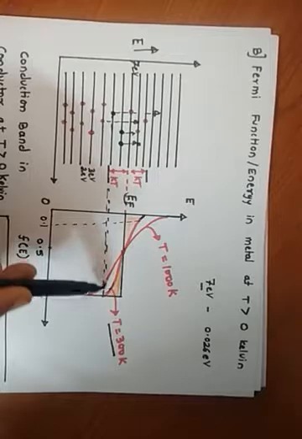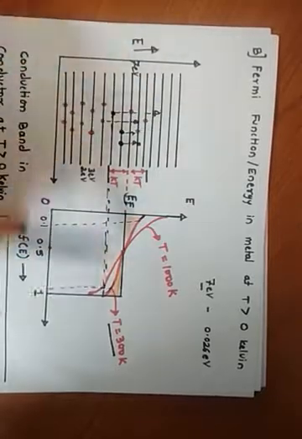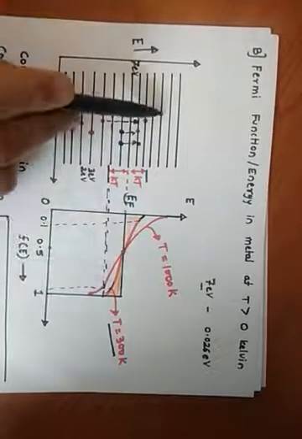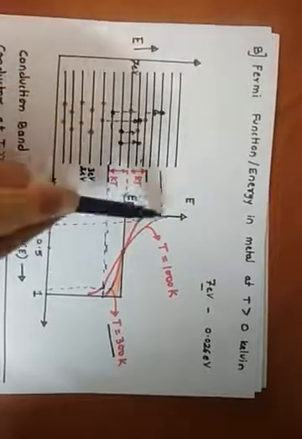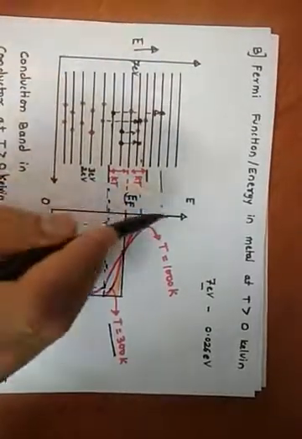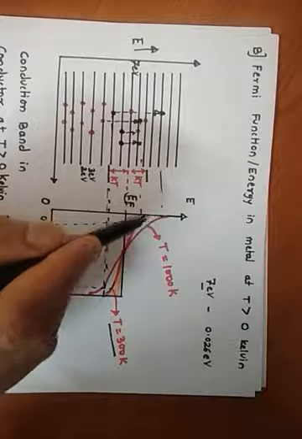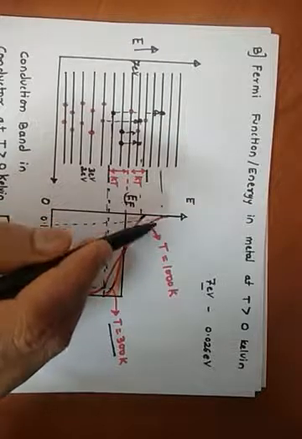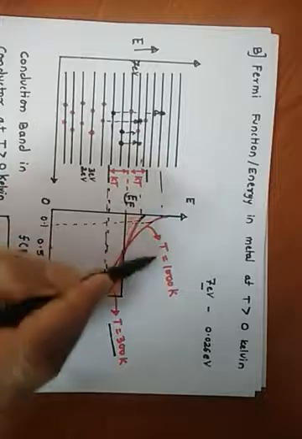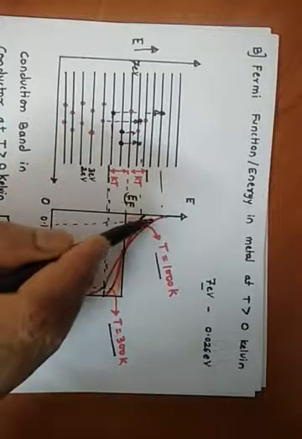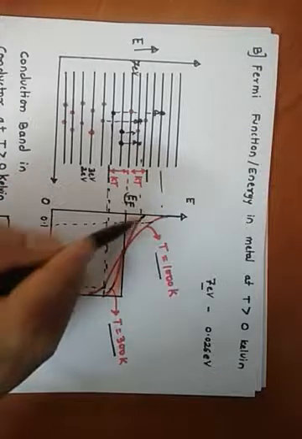ये जो levels रहेगी ये आपकी unoccupied हो जाएगी, और ऊपर वाली जो levels रहेगी वो आपकी occupied हो जाएगी. So these levels will become occupied. Because these levels are getting occupied, their probability of occupancy will increase, and this is shown over here. At higher temperature, this region is becoming larger.